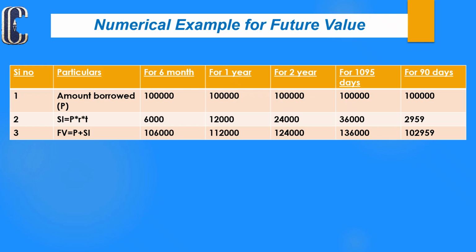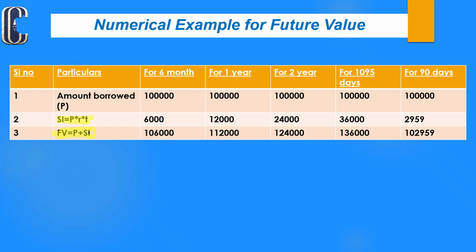We already know that the formula for the future value is the principal plus simple interest. To calculate the simple interest, we know the formula, that is P into R into T. It means the principal amount into rate of interest into time duration.